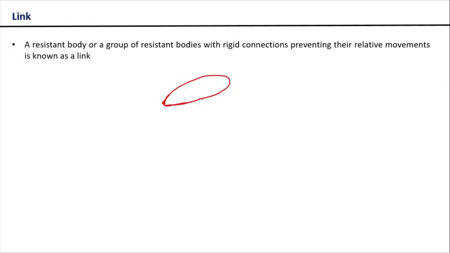It could be a body of arbitrary shape, and right now I'm drawing a body of arbitrary shape. You can consider this body simply as a rigid body, and it could be a part of a mechanism, obviously.